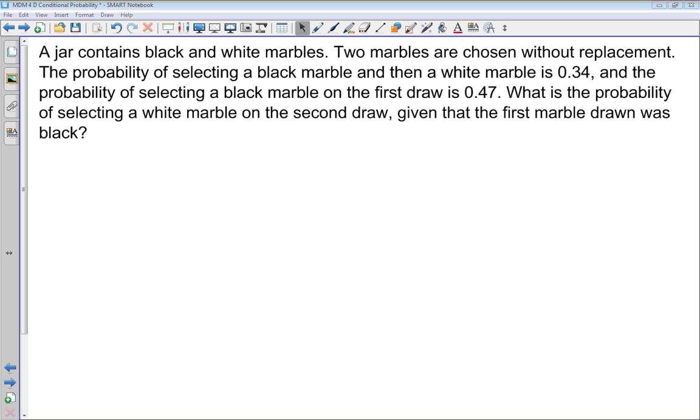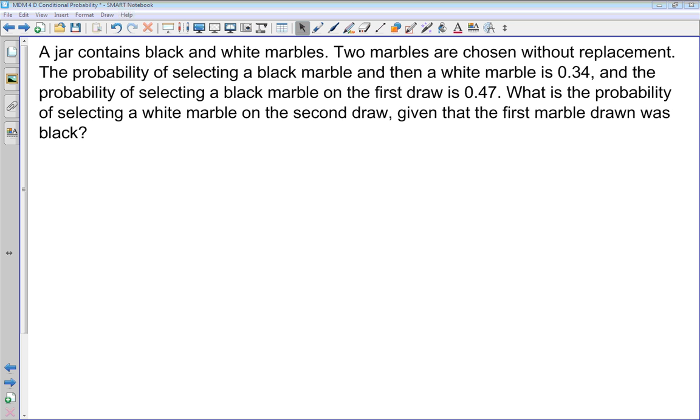So the events, or I guess maybe what the experiments are. So the experiments are, we pick a marble out. The next experiment is we pick another marble out. Are these two experiments or these two events independent or dependent, first of all? What do we think?